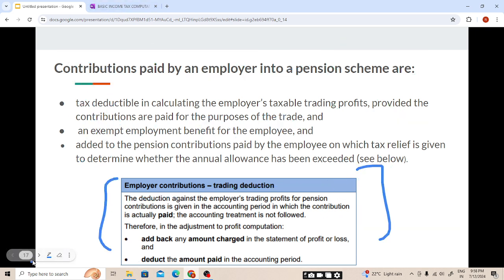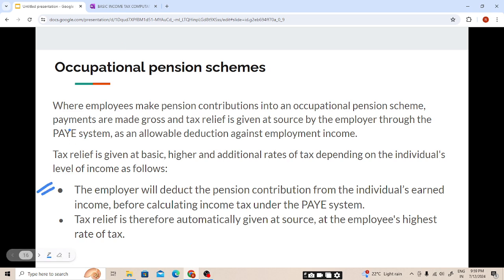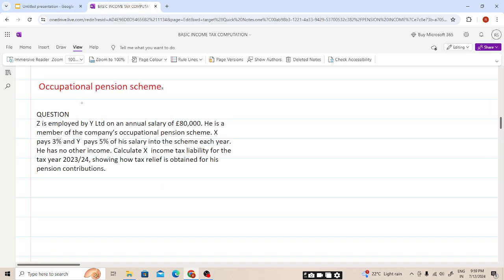Now we'll be doing the question, students. Here we will not be calculating the tax relief amount because we are already paying from the employment income. So the employment income will be a relevant earning. I hope this is clear. Now let's do question number 3 so that we have a good understanding of this topic.